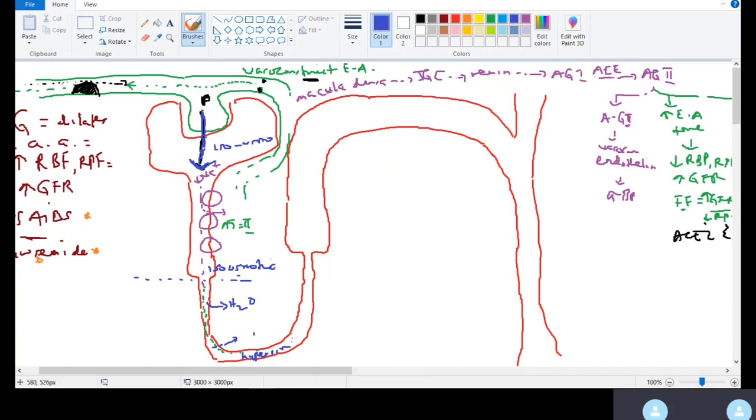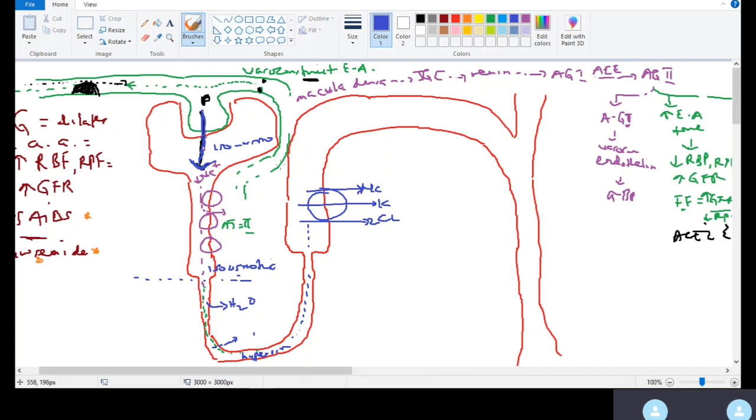And then when you now go back up, by the time you get to the thick ascending limb of Henle, you now have your sodium, chloride, potassium transporter, right? So this segment is permeable to solute, but not to water. So now we're going to be reabsorbing a lot of solute here.